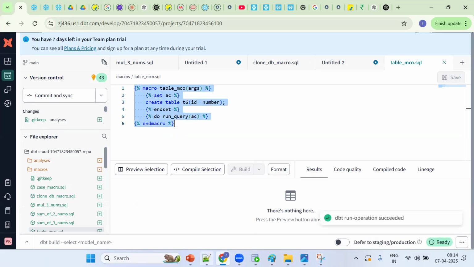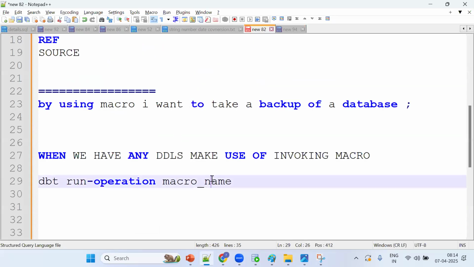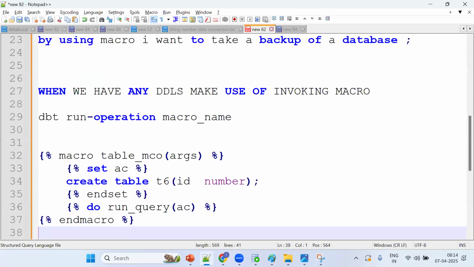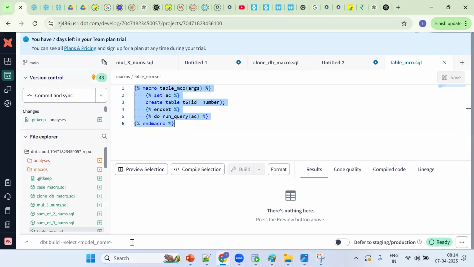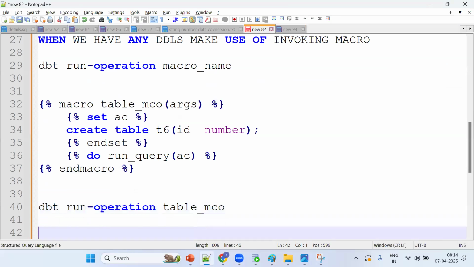Okay, so copy the same thing. Let me put the same functionality. Let me execute the functionality. Control C and Control V. Okay, now let me come to our topic.